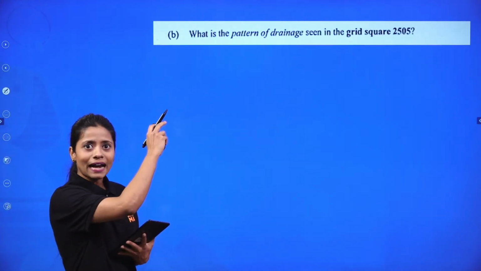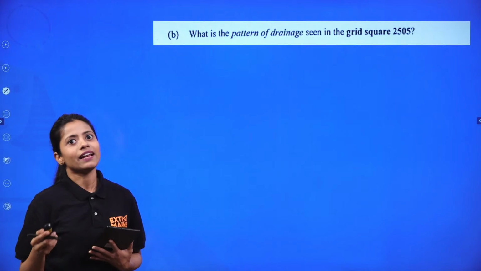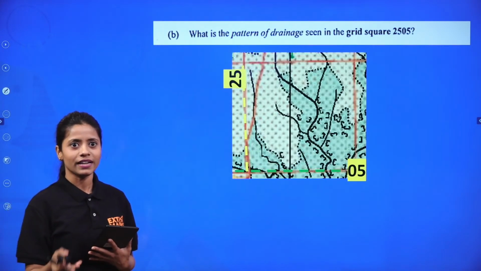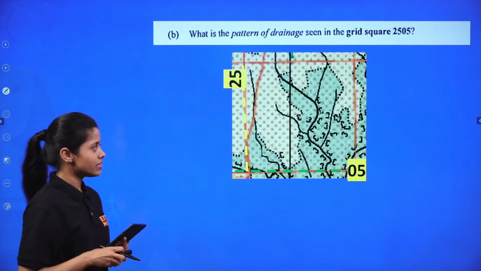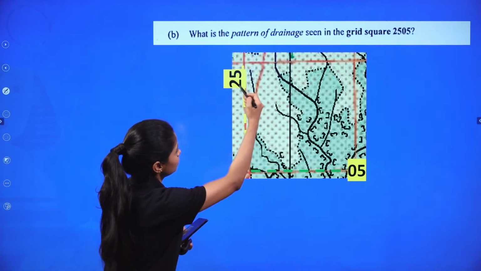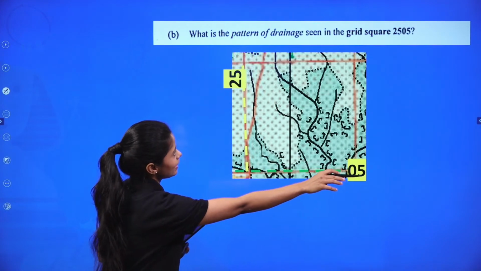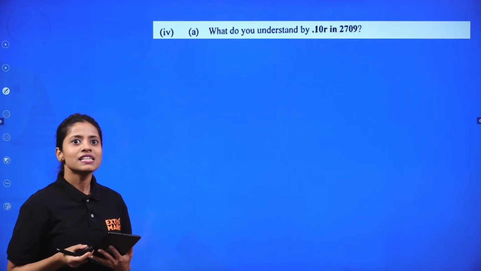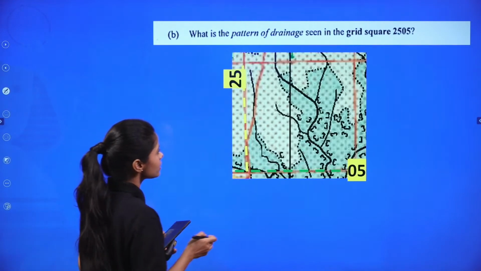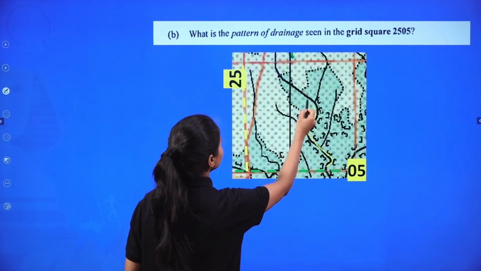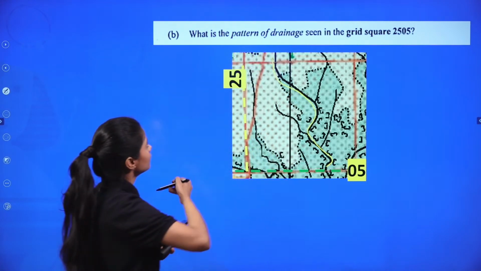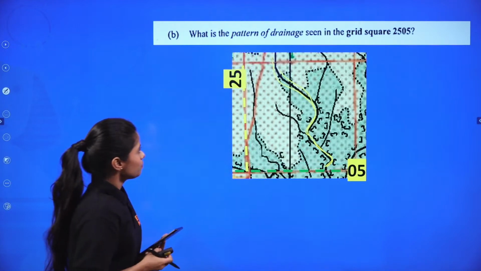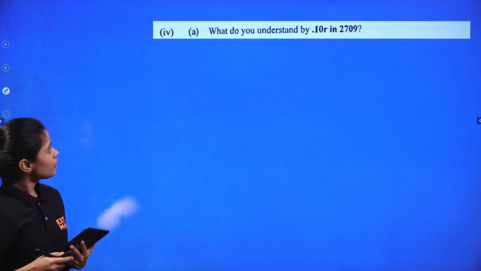Now, what is the pattern of drainage seen in the grid again? Grid square 2505. That is the main idea of topography, right? Horizontal, vertical grids, 2505. Grids you have analyzed. Now, within this, you have to figure out the pattern of drainage seen here, right? So, what is the pattern of drainage seen here? A lot of Adriatic-like pattern here, right?